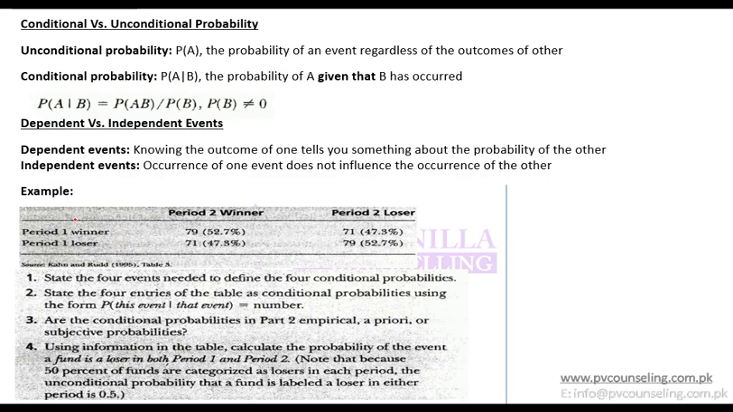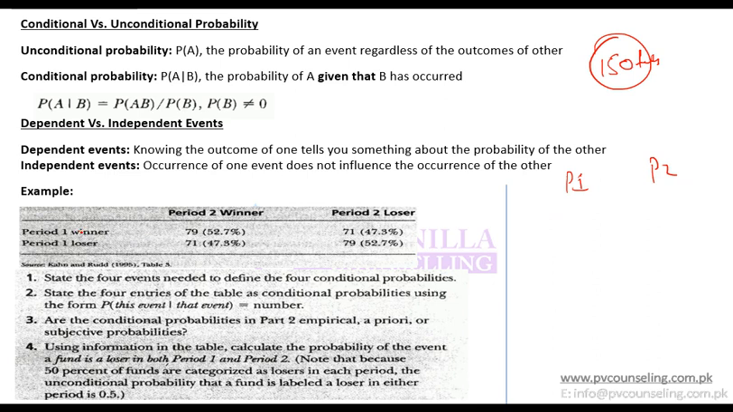Moving on. So here is an example. You are told that there are some funds, and for those funds you are given data for two periods, period 1 and period 2, and total number of funds are 79 plus 71, which is 150. So you have a total of 150 funds or portfolios. From 150 portfolios, some are winner and some are loser. And there are two periods which are given, period 1 and period 2.